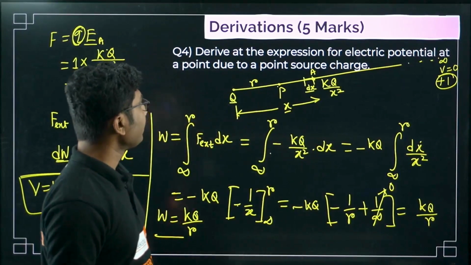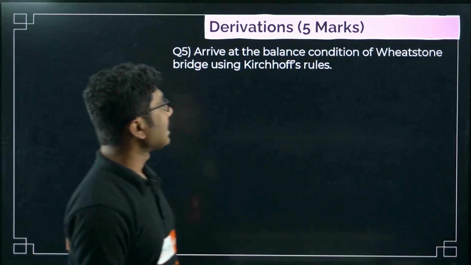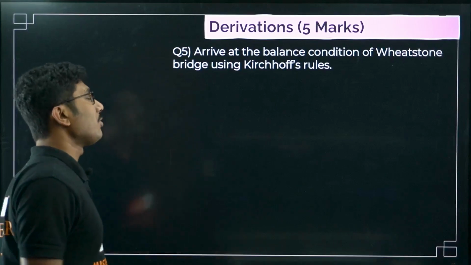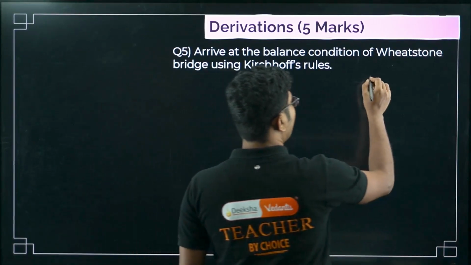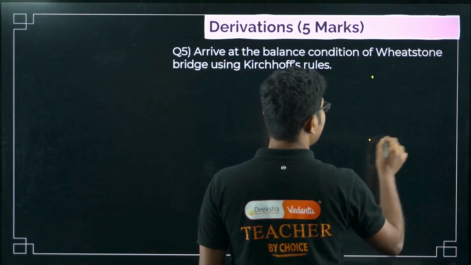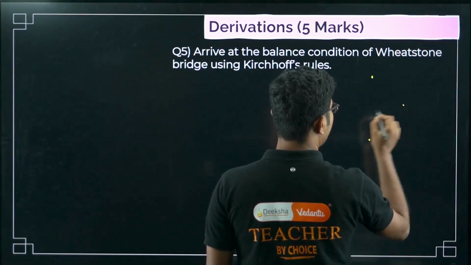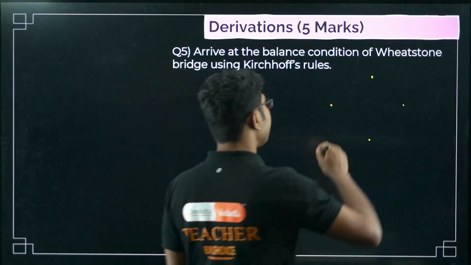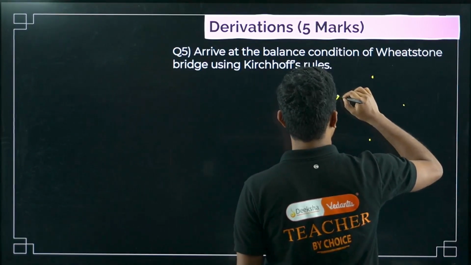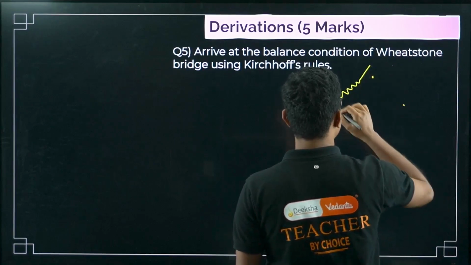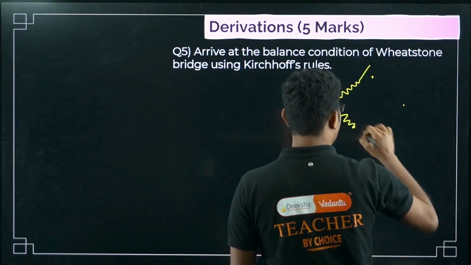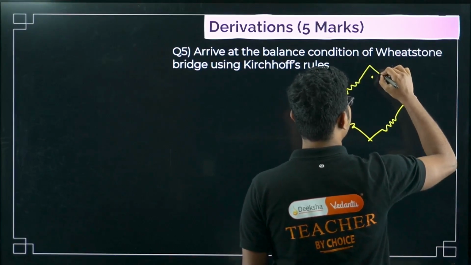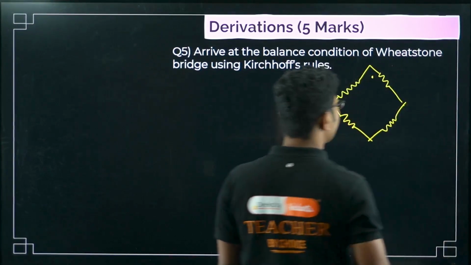Now next derivation. Arrive at the balance condition for Wheatstone bridge using Kirchhoff rules. Very important derivation. Even if you are not getting a derivation question from this, you will definitely expect a numerical. Either a numerical or a derivation is going to come from this. But in my opinion, last year 2024, they asked a numerical question from this. So there is a high probability that they might ask you the theory part this time.